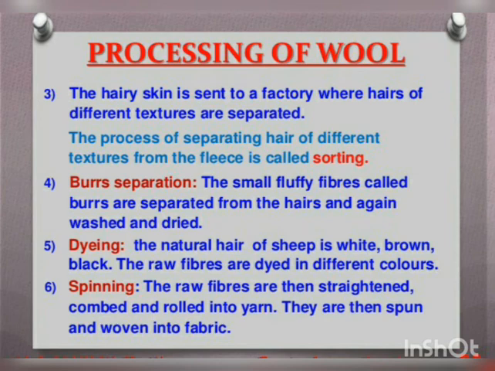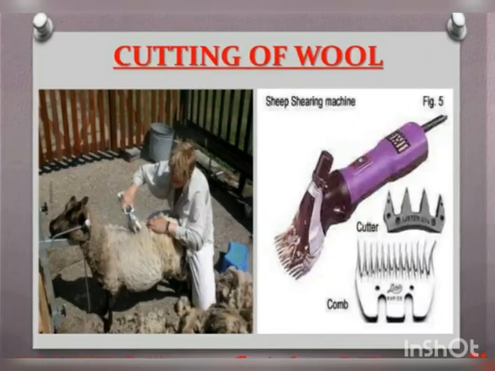Then dyeing. What is dyeing? The natural hair of the sheep is white, brown, or black. These are mainly the three types of natural hair we find. The raw fibers are dyed to different colors. Then the next step is spinning. The raw fibers are straightened, combed, and rolled into yarn. They are then spun and woven into fabric. Then they make different fashionable clothes. This is the cutting of the wool. These are the machineries they use for cutting the wool.